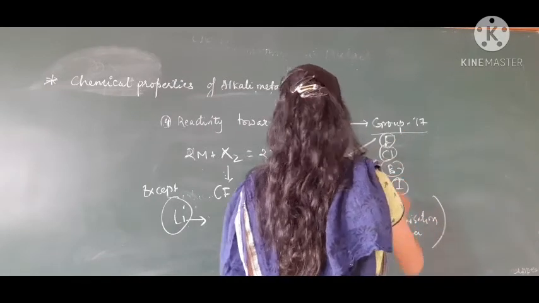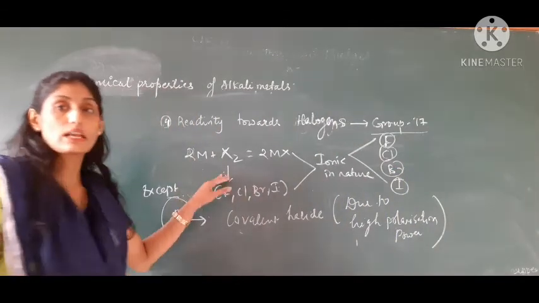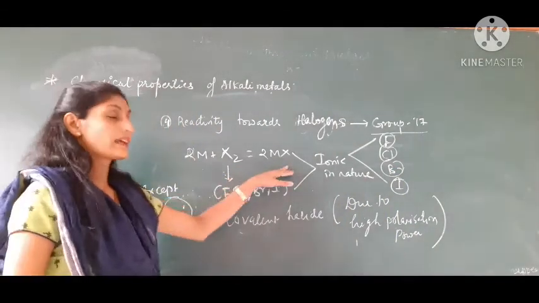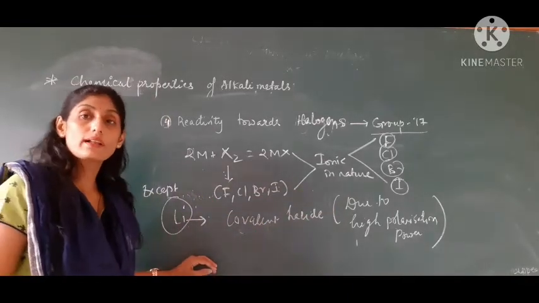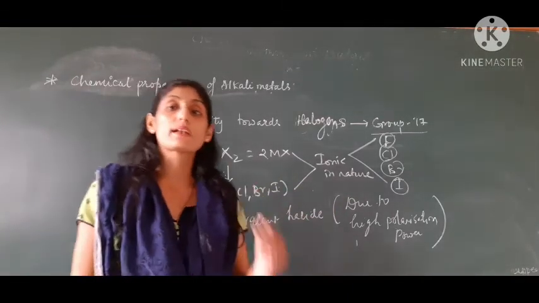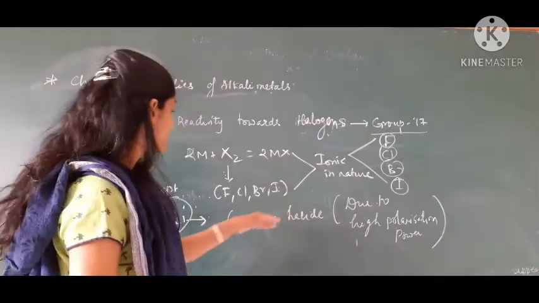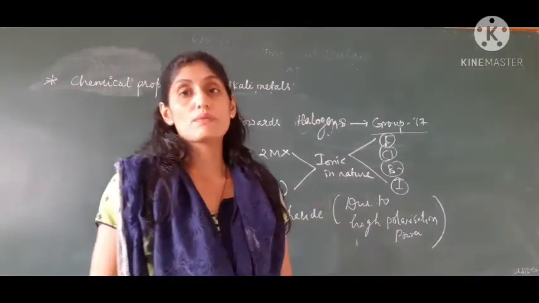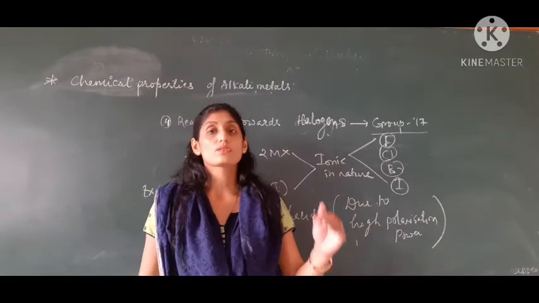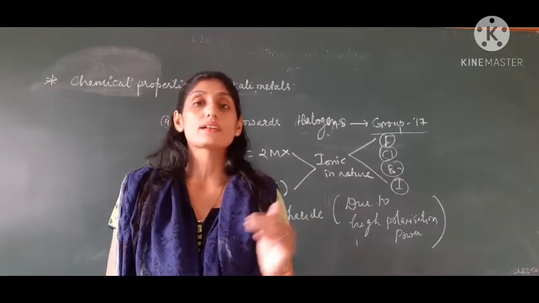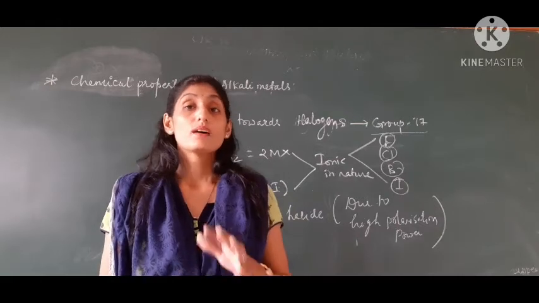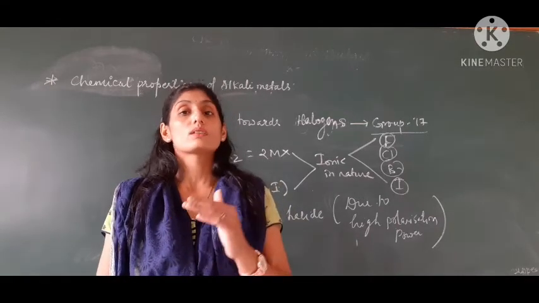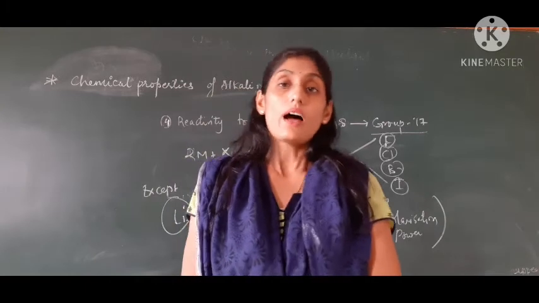So whenever a metal reacts with a halogen, it produces metal halides which are mostly ionic in nature, except lithium. Lithium is covalent in nature, that means lithium produces a covalent halide due to its high polarizing power, and it is based on the highly electronegative element as well as the highly electropositive element that we are going to learn in chapter number 4 as well. So that is about all the chemical properties of alkali metals.